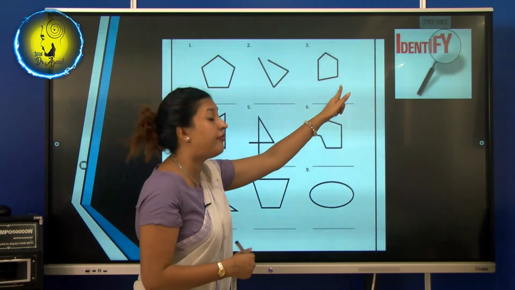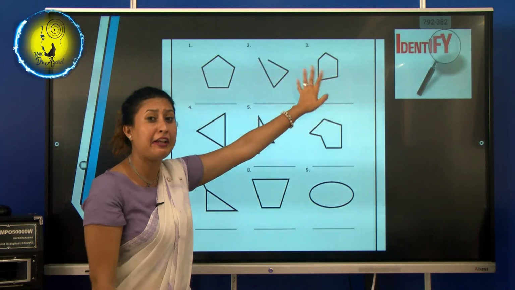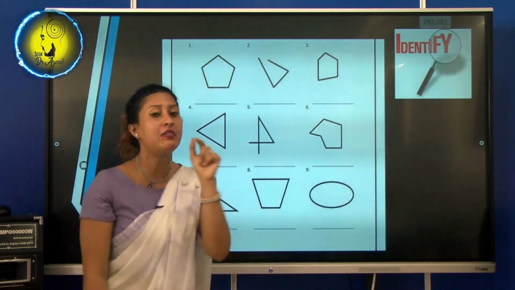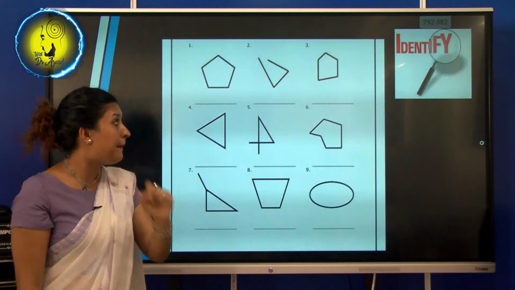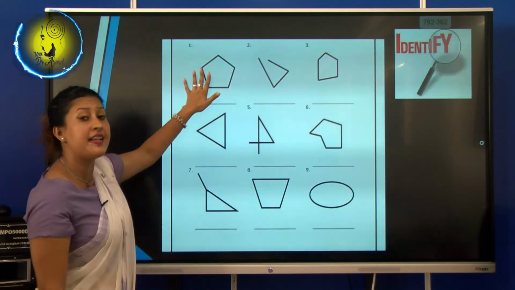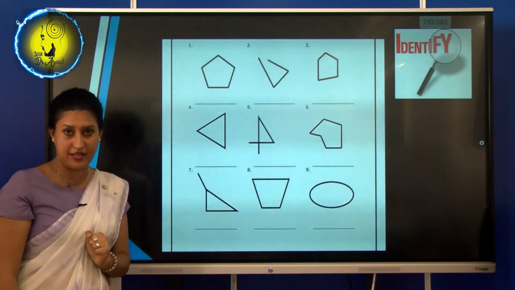1, 2, 3, 4, 5. It has 5 sides. What is that? It is an irregular polygon. It's a pentagon, irregular. Why did we say irregular? Because their sides are not equal to each other. Here it's a regular pentagon because their sides are equal to each other.